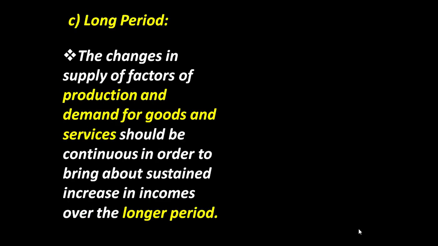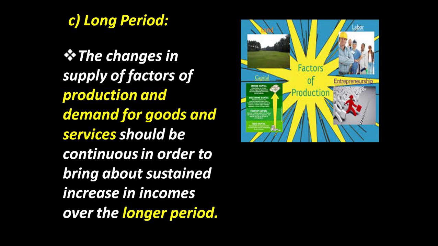The changes in supply of factors of production and demand for goods and services should be continuous in order to bring about a sustained increase in incomes over a long period. The factors of production and the demand for goods and services are like the 2 wheels of a vehicle. So, coordination and composition is very important.